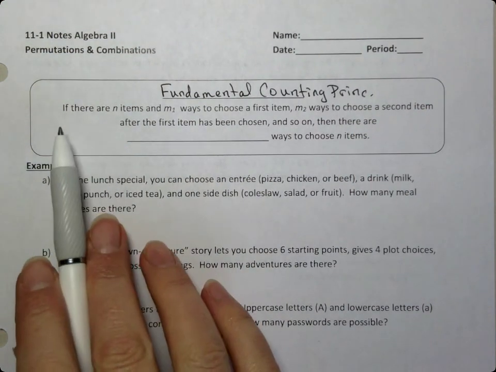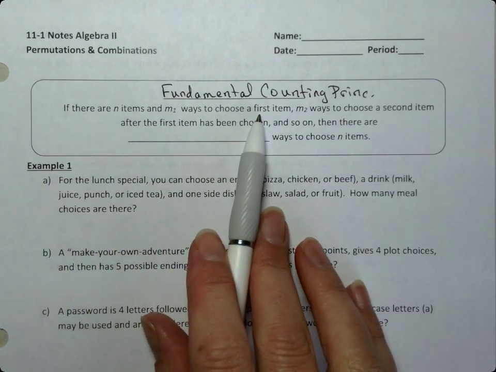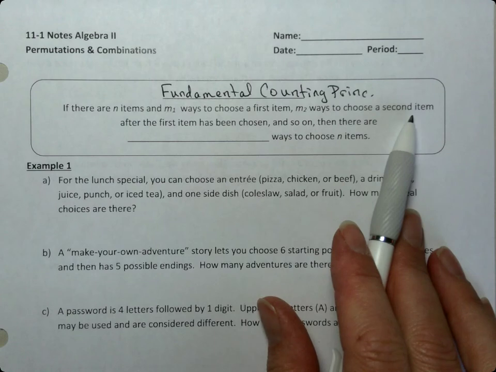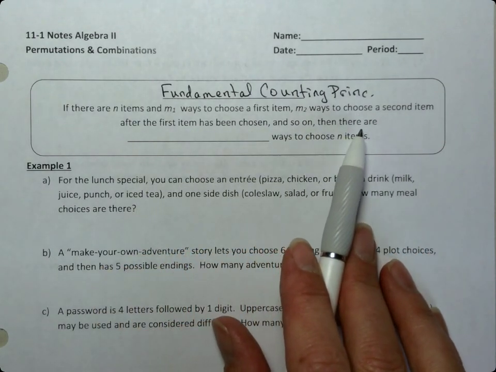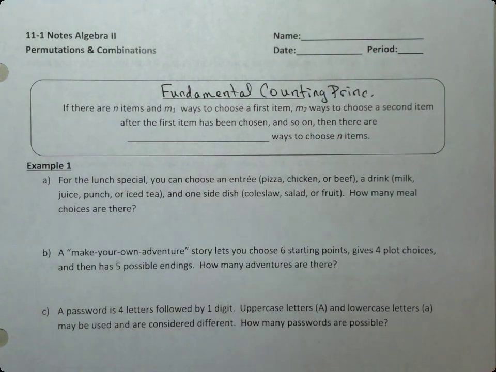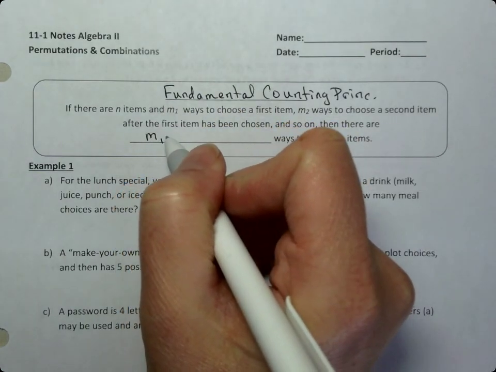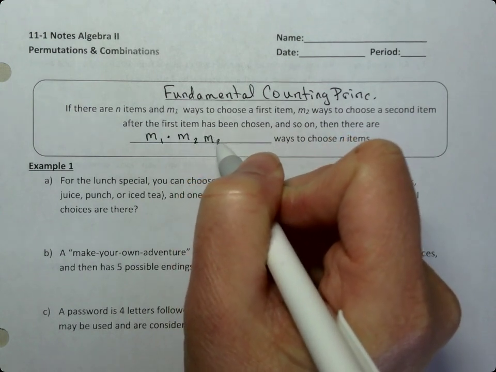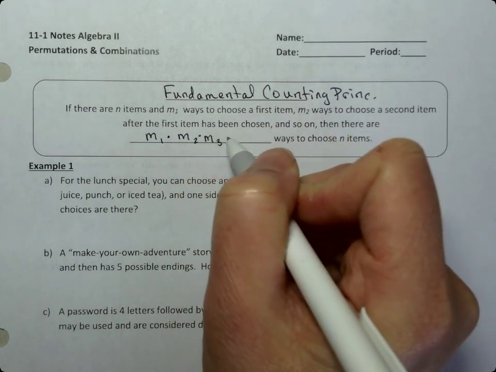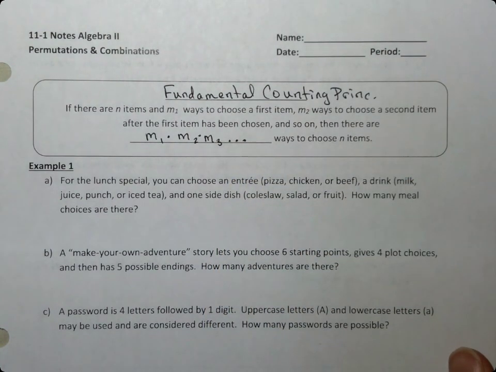If there are n items, and m1 ways to choose the first item, and m2 ways to choose the second item after the first item has been chosen, and so on. The idea is we have so many items to pick, and so many ways to pick the first item. What you're going to do is multiply m sub 1 times m sub 2 times m sub 3 and so on. You are basically multiplying all possible combinations together.